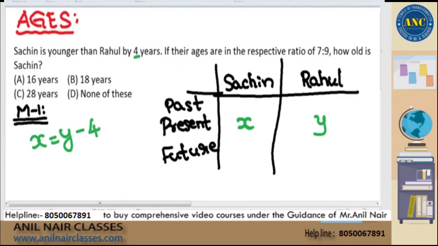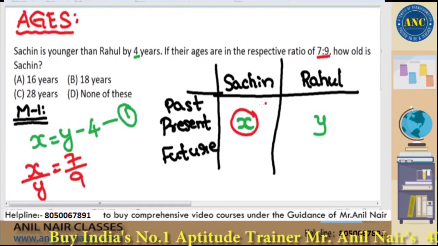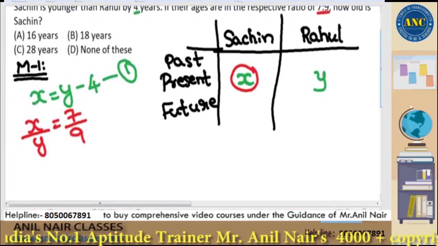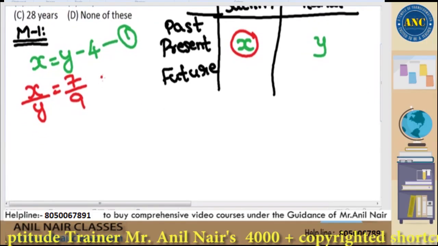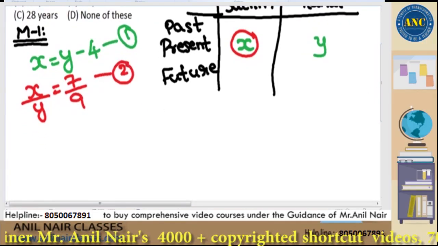So X = Y - 4. This is my first equation. Second equation says if their ages are in the respective ratio of 7:9, that means X by Y ratio is given as 7/9. How old is Sachin is the question. They are asking you the value of X. Two equations are there. Solve these two equations, you will get the answer.